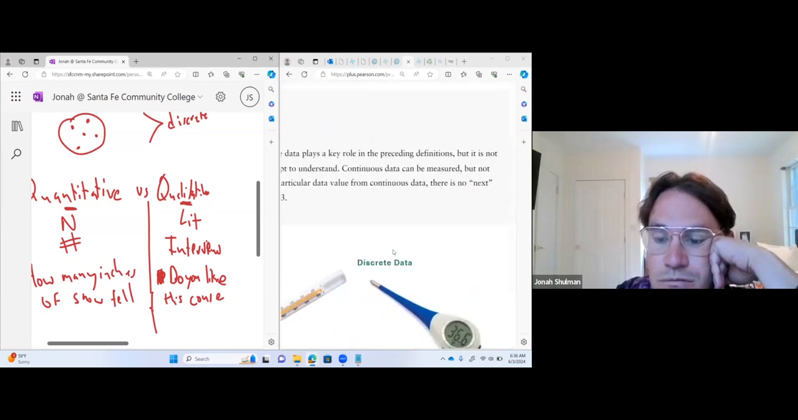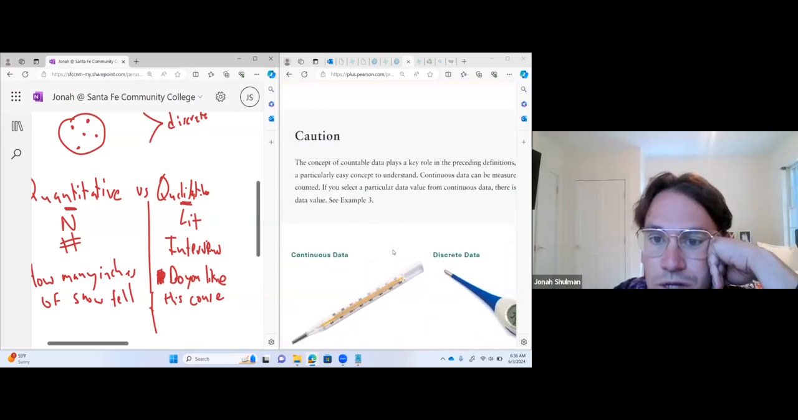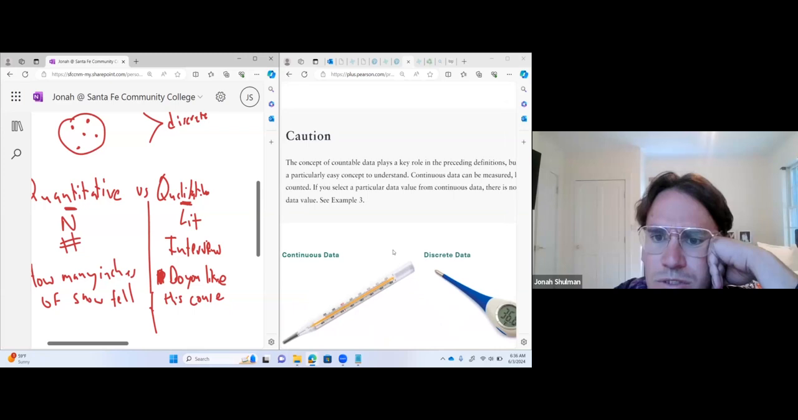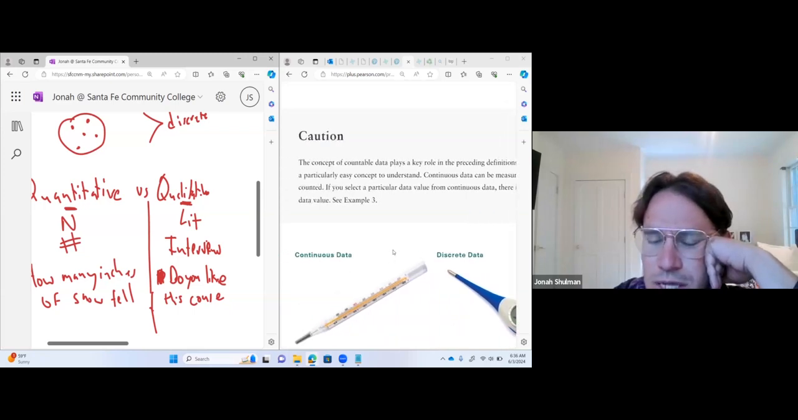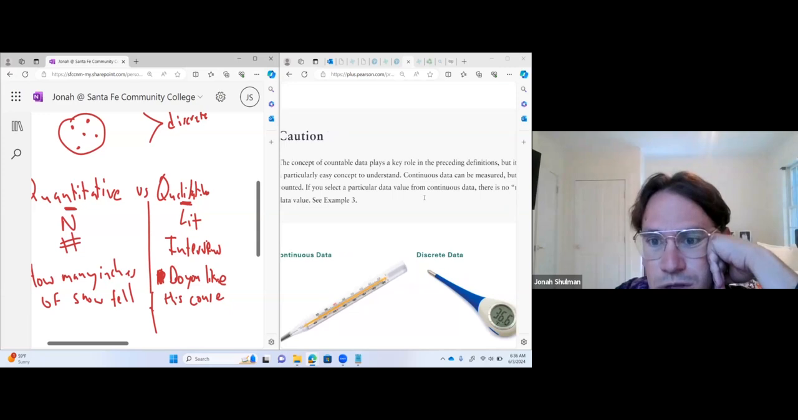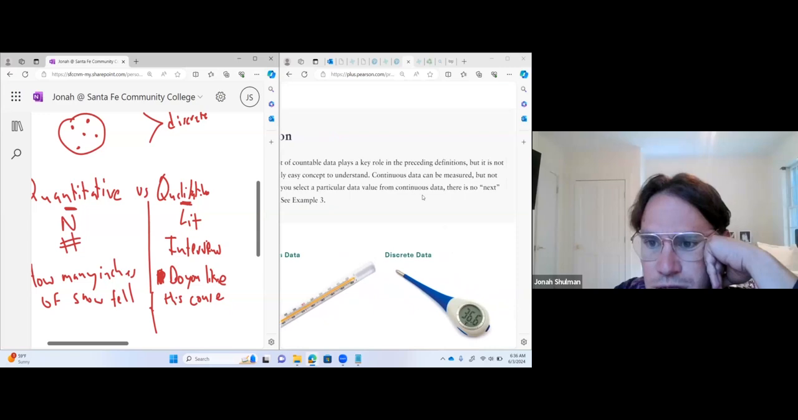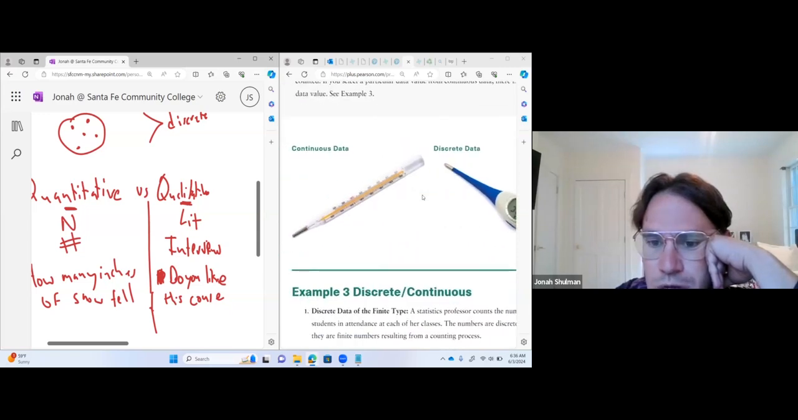Okay. This is a good one. The concept of countable data will play a key role in preceding definitions, but is not a particularly easy concept to understand. Continuous data can be measured, but not counted. Oh, that's very interesting. So we can measure this, and the other one we can't. If a particular value from a continuous data, there is no next data value. See example 3. I like it.